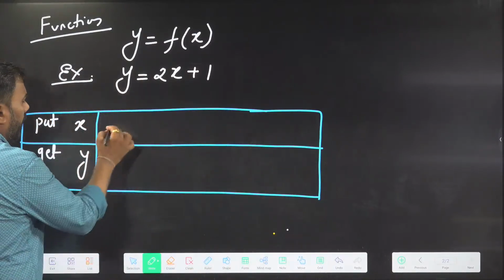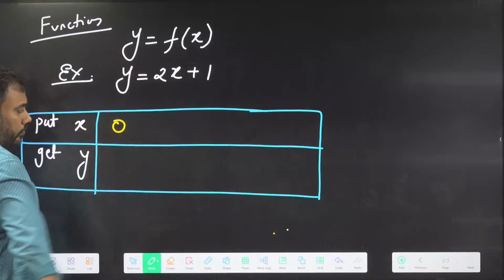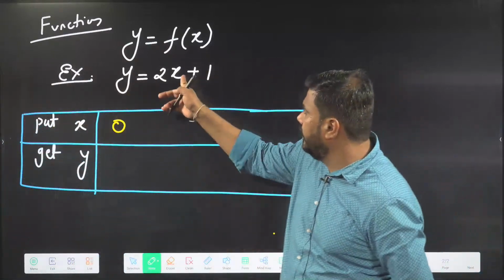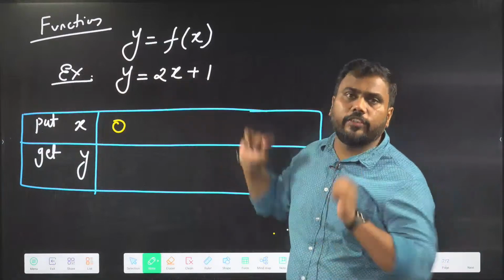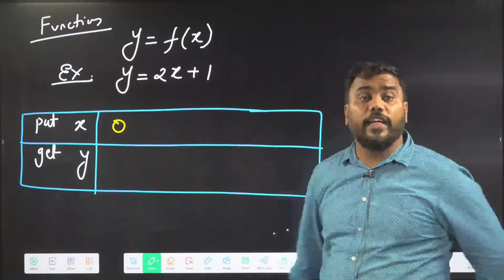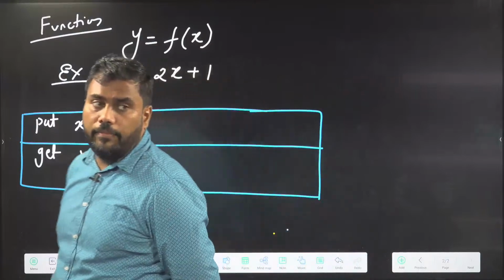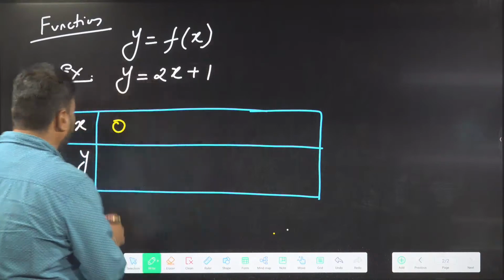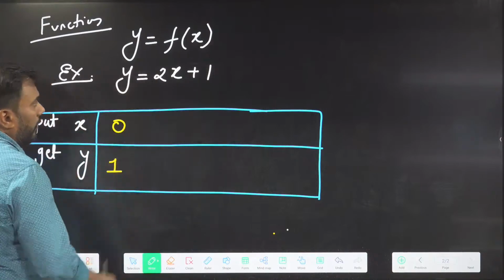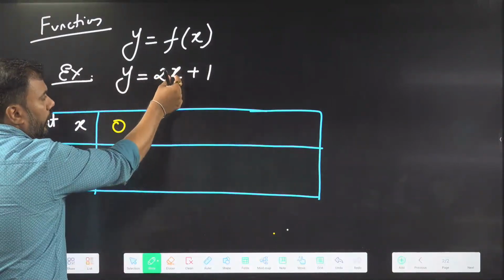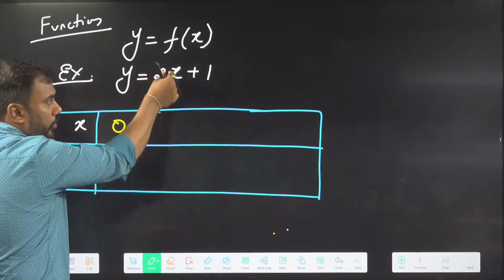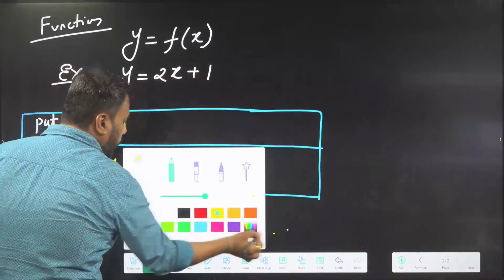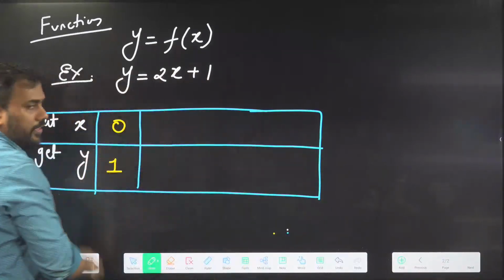Okay. Can I put x to be 0? If I plug in the value of x to be 0, what value of y will I get? Yes, all are giving me the correct answer. The value of y is going to be 1. Just put x equal to 0 here. 0 into 2 will be 0. 0 plus 1 will be 1. So by putting x to be 0, I am getting y as 1.